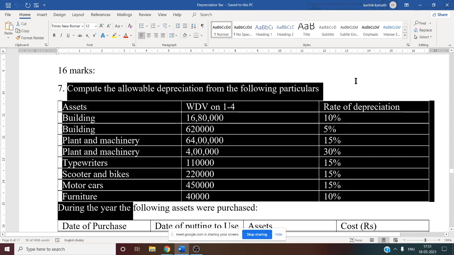If you see here, building assets are given. There are three columns: assets, the written down value as on 1/4 of the previous year, and the rate of depreciation. For building, there are two types, one is 10% building, one is 5% building. Plant and machinery, again there are two types, 15% plant and machinery and 30% plant and machinery. Typewriter, scooter, motor car, that is 15%. Furniture, that is 10%. So this information is mentioned.